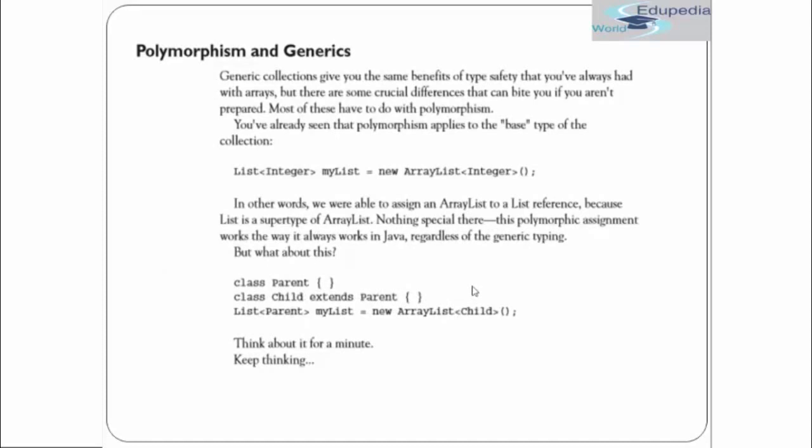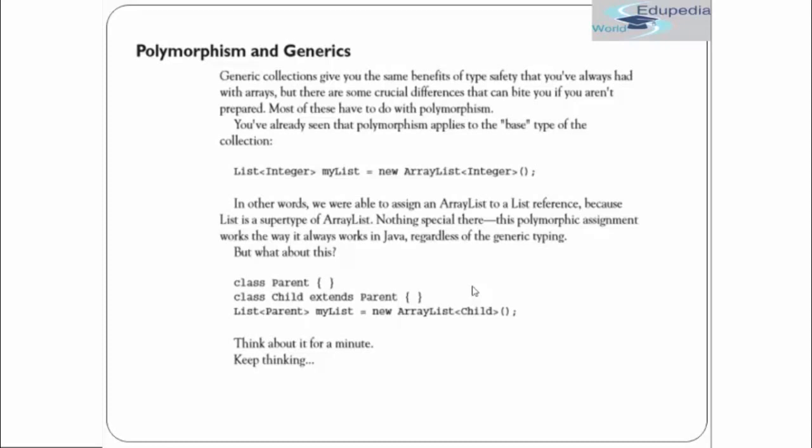Now let's see about polymorphism and generics. Generic collections give you the same benefits of type safety that you have always had with arrays. But there are some crucial differences that can bite you if you aren't prepared. Okay. You have already seen polymorphism applies to the base type of a collection. Like we can do List<Integer>. In other words, we are able to assign an ArrayList to a List reference because List is a supertype of ArrayList. Nothing special here, just polymorphic assignment.